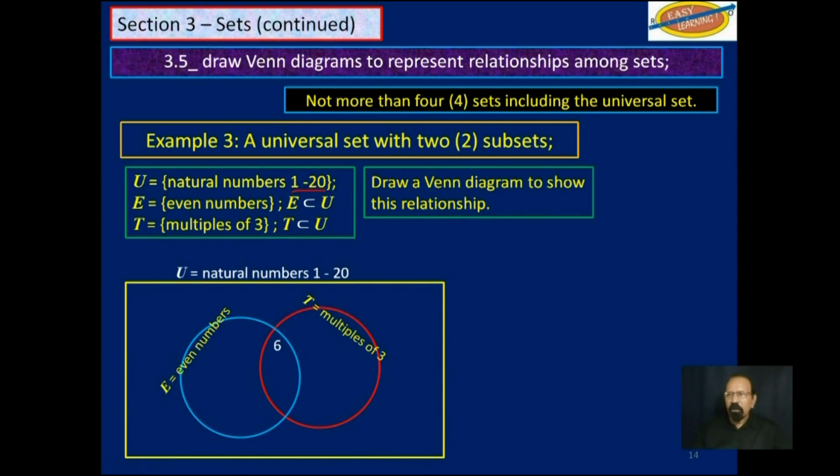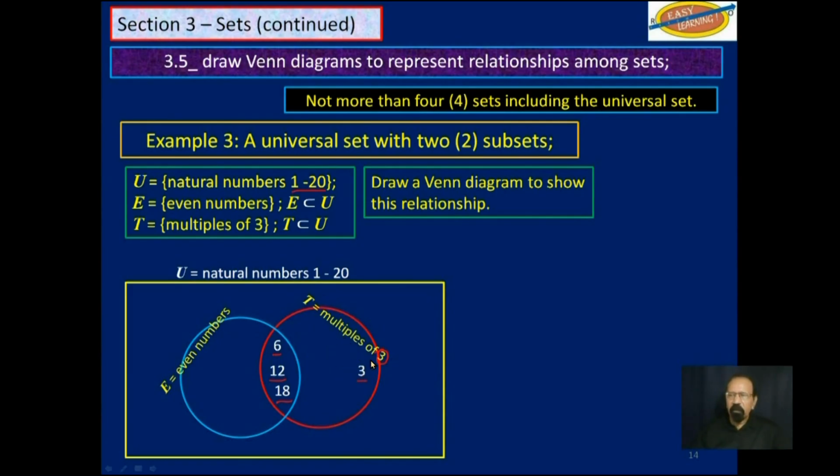Yes, you have 6, 12, and 18. So now we know that represents an intersection. They are common to both E and T. So what are the other numbers that are multiples of 3 that are not even numbers? We'll fit them here.